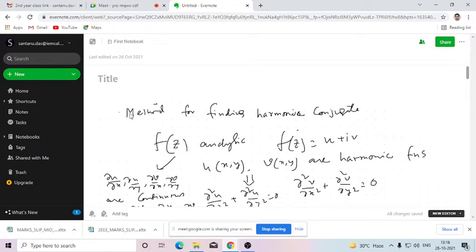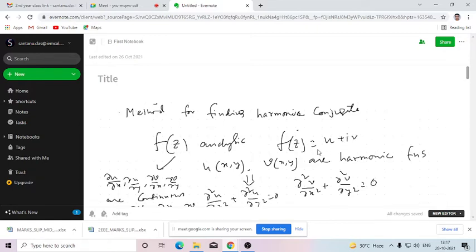There are three methods to find out the harmonic conjugate. What do you mean by the harmonic conjugate? If f(z) is an analytic function, then you know that for a complex valued function there are two parts, a real part and an imaginary part. To construct a complex valued function, we need both the real part and imaginary part, u and v. But for an analytic function, if we know the real part u, from that we can construct v, or if we know the imaginary part v, from that we can construct u.